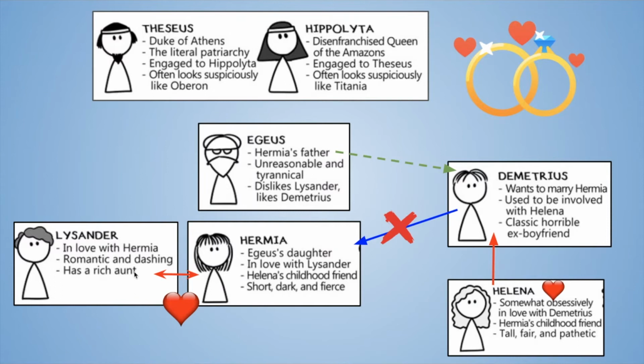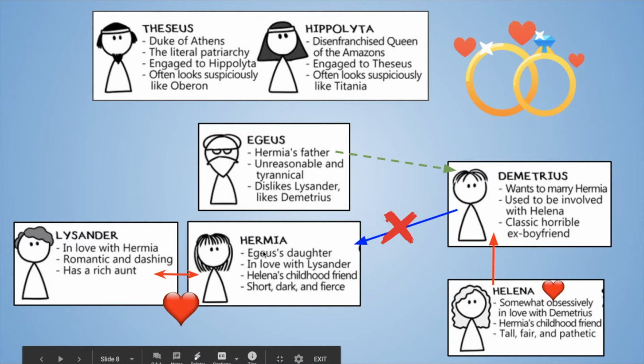And this is where we sort of go into a love square. Aegeus is Hermia's father, and he wants his daughter Hermia to marry Demetrius. But Hermia is in love with Lysander, and Lysander's in love with Hermia as well. But Aegeus hates Lysander, and he likes Demetrius. However, Hermia does not like Demetrius at all. It's actually Helena that loves Demetrius. They used to date. Now they're ex-boyfriend, ex-girlfriend, right? And Helena is best friends with Hermia, essentially. So it's sort of like a weird love square going on. Keep the background of all these characters in mind as we go forward.